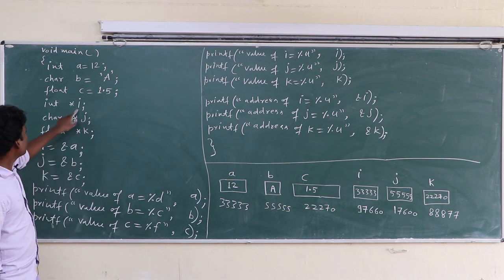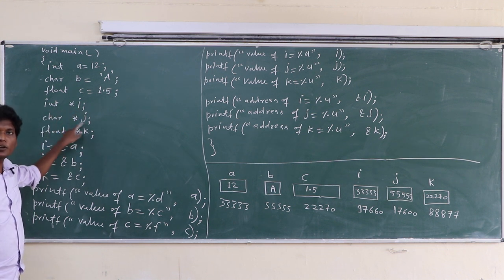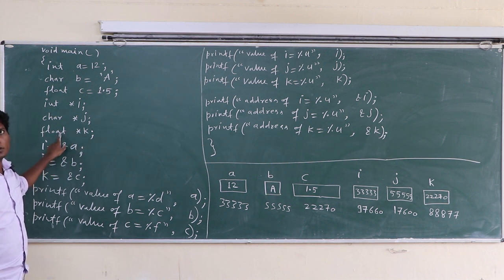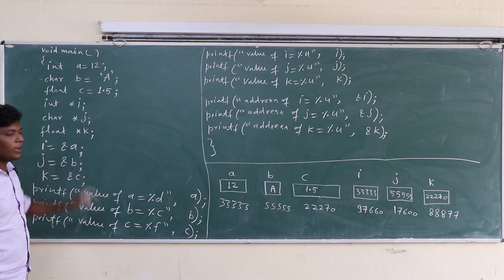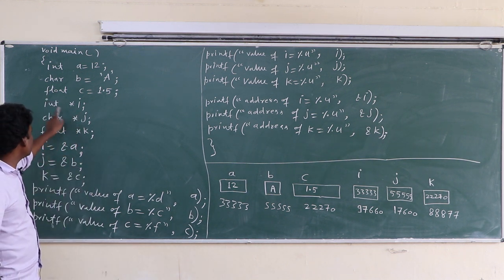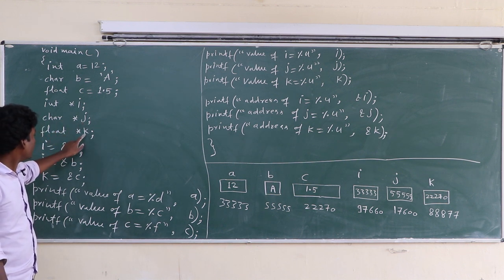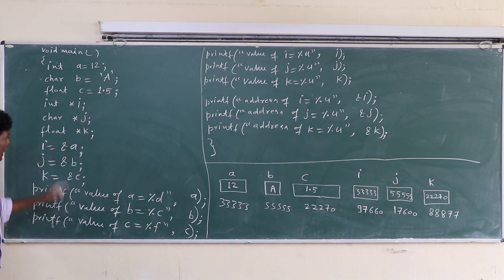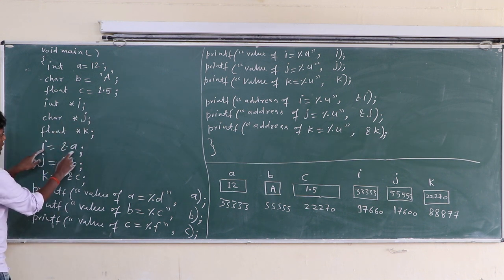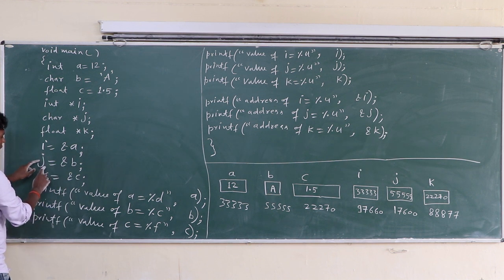So class, here I is a pointer to integer, J is a pointer to character, K is a pointer to float. Okay, class, I, J, K are pointers, but I is a pointer to integer, J is a pointer to character, K is a pointer to float, and pointer I has the address of A, J has the address of B, and K has the address of C.